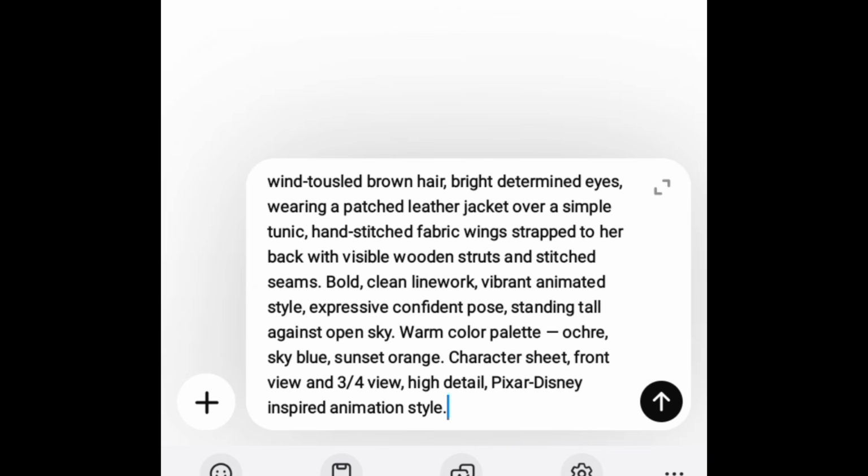check if the aspect ratio is stated here. There's no aspect ratio. So let me include the aspect ratio now so that it will not start giving me image that comes with maybe portrait or the kind of aspect ratio I do not want. I'm going to also emphasize on this aspect ratio because someone asked me this question to differentiate between 16:9 aspect ratio and 9:16 aspect ratio. So let me include first before I explain that aspect ratio.